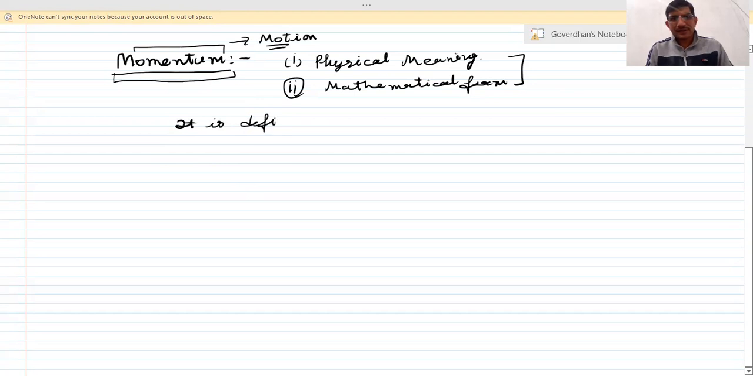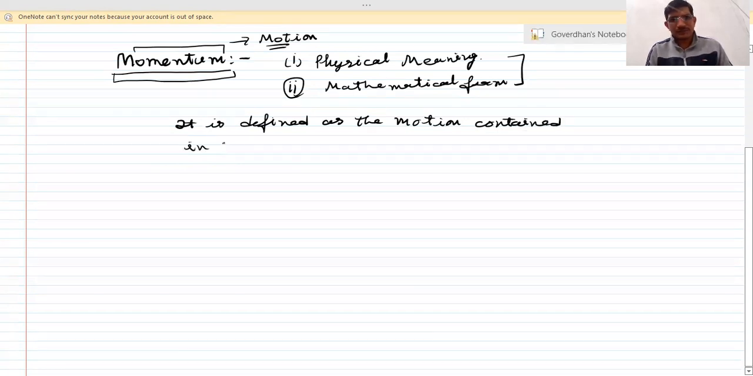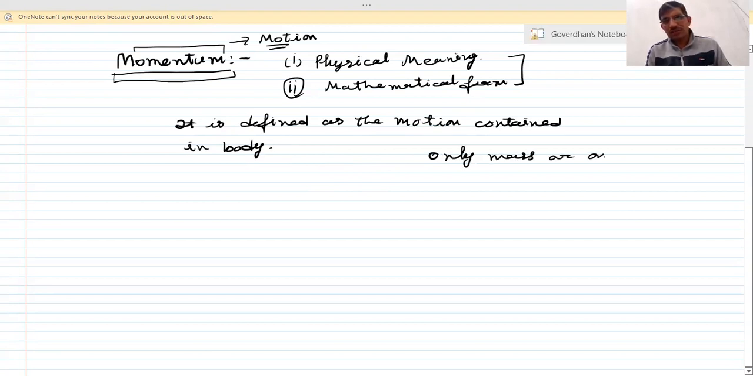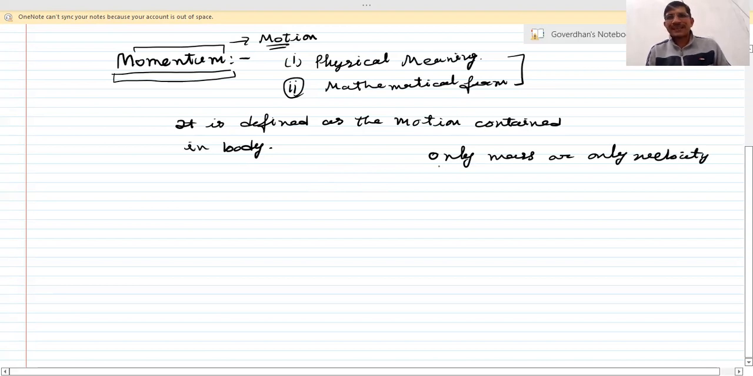In physical meaning, momentum is defined as the motion contained in a body. And to understand this, always remember, only mass or only velocity cannot produce any impact. For example, if an object has some mass m and it is at rest, it cannot produce any impact.